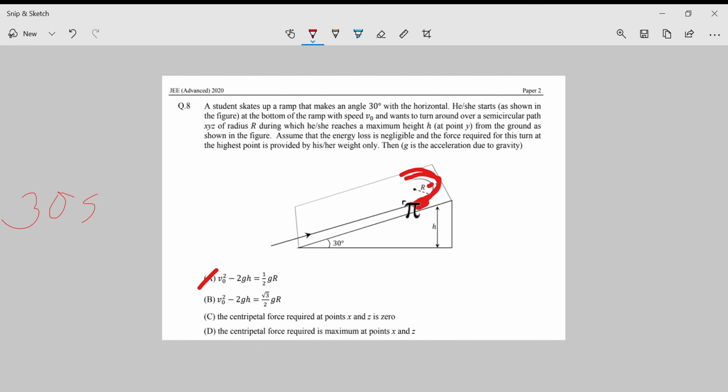He goes up, v square by r. Mv square by r is basically the centripetal force. So at this point the acceleration is not 0, and here velocity is not 0 because he is commanding a turn. At this point velocity is maximum, so mv square by r is maximum. That means option D is correct.